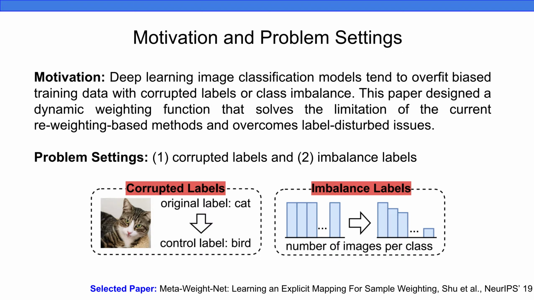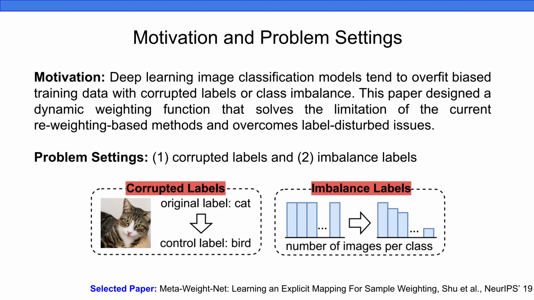Current image classification models tend to overfit when the dataset is noisy. So meta-learning-based sample reweighting strategies are commonly used to solve this issue by designing a weighting function mapping from training loss to sample weight. But current reweighting methods need to manually define the weighting function. So to address this issue, the paper proposed a method that dynamically learns weighting functions from the unbiased metadata.